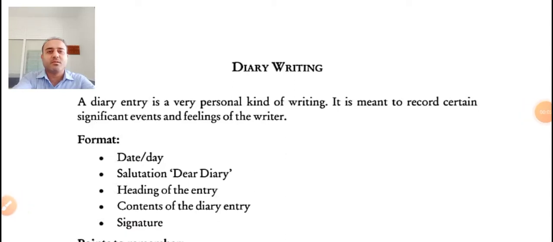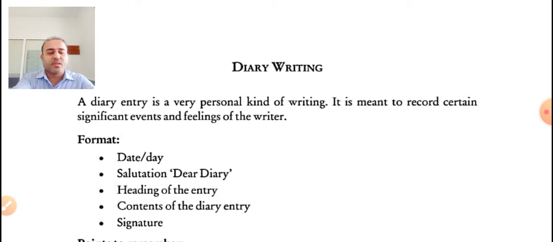I am Dhaval sir and our today's topic is from your English grammar writing skills part, and the name of the topic is diary writing. Right. So as you can find on your screen, a diary entry is a very personal kind of writing which is meant to record certain significant events and feelings of the writer.